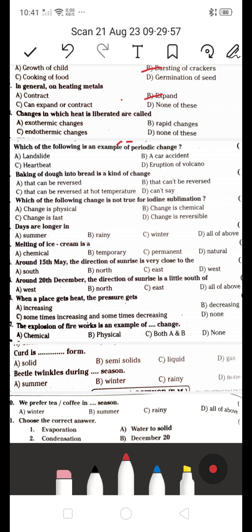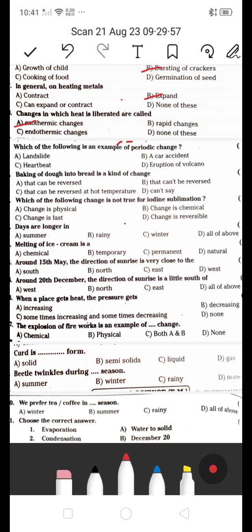నెక్స్ట్, changes in which metal is liberated are called? Is it A, exothermic change, or B, rapid changes, C, endothermic changes, D, none of these? Which is the right answer? Its answer is A, exothermic changes. Exothermic changes examples ఏంటంటే like burning of coal, fuels, those all are examples of exothermic changes.